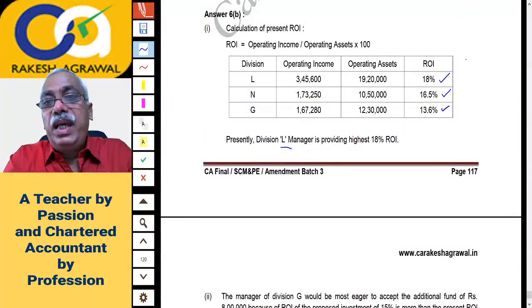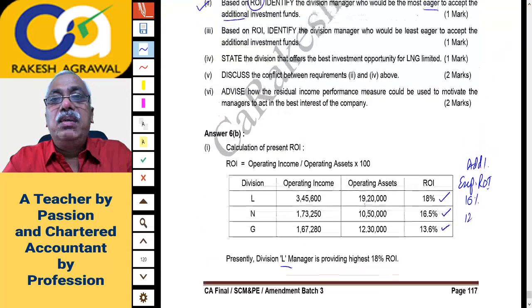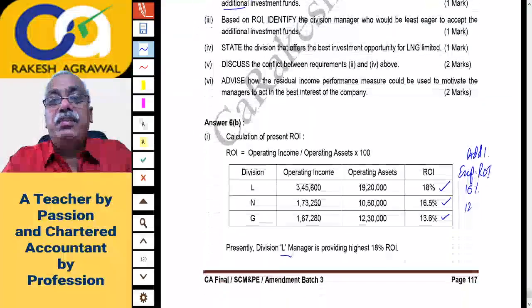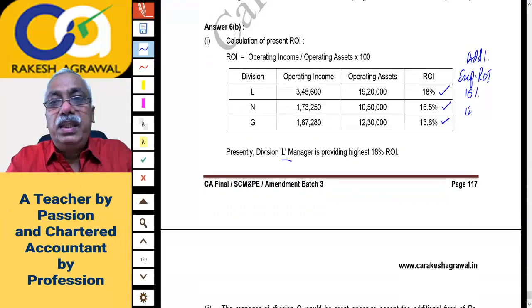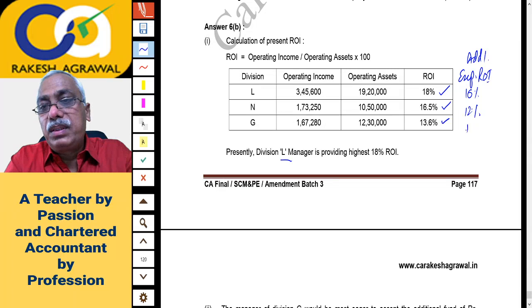Just a minute. The expected return on additional investment. This is for additional investment. How much was given? 16, 12 and 15%, I think. Yeah. 16%, 12% and 15% is the additional ROI.